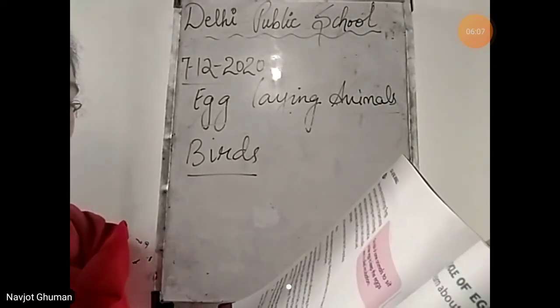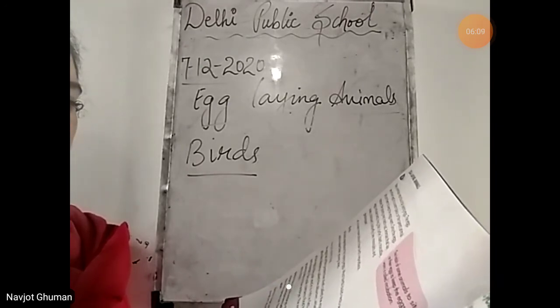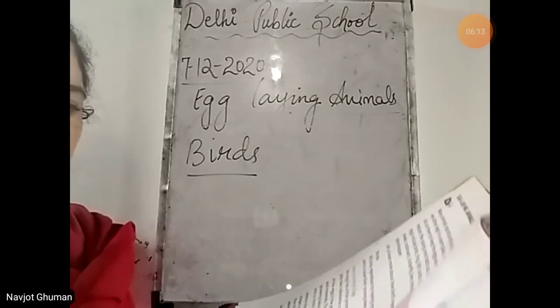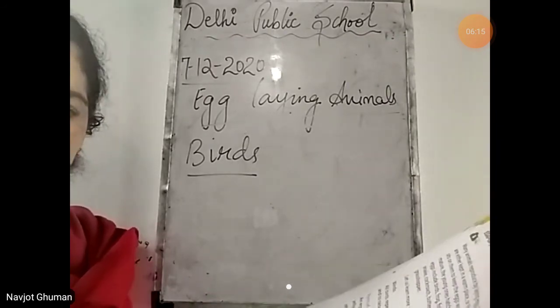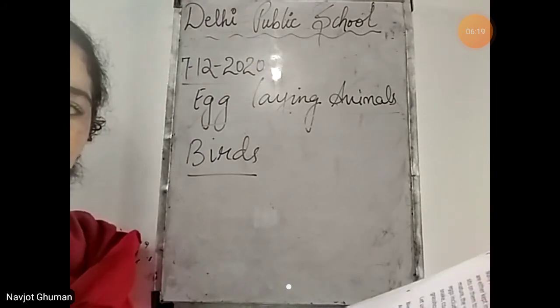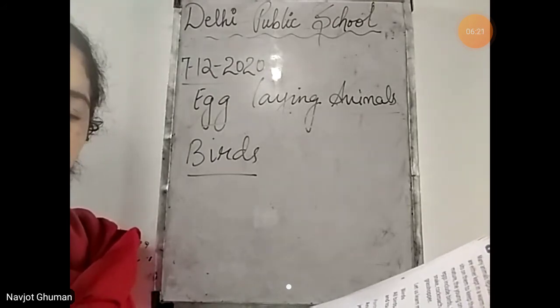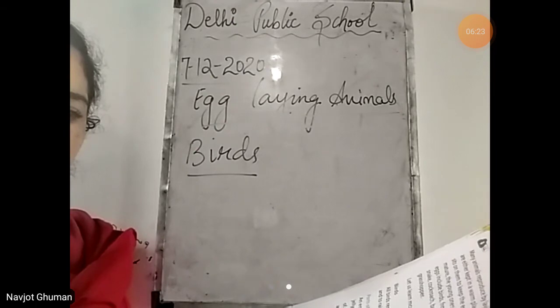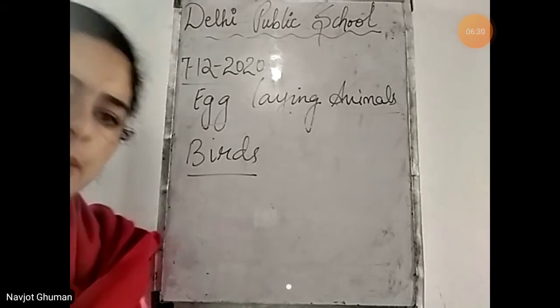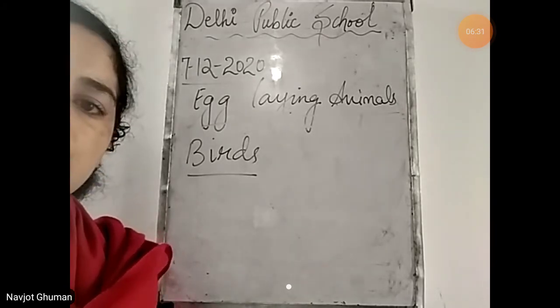Most birds build nests on trees to lay their eggs and to raise their young ones. Birds lay eggs in their nest. They make the nest on the trees. That is the home of the birds, and there they lay eggs. Their young ones are also raised in the nest. When the young ones become adult or mature, then they start flying.